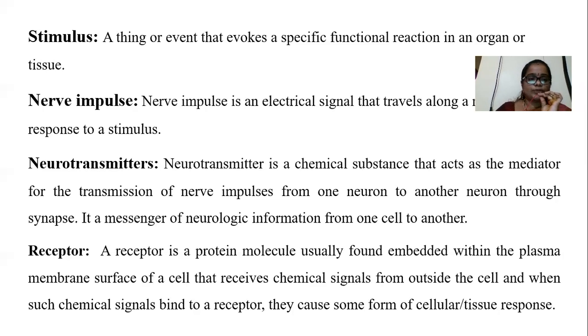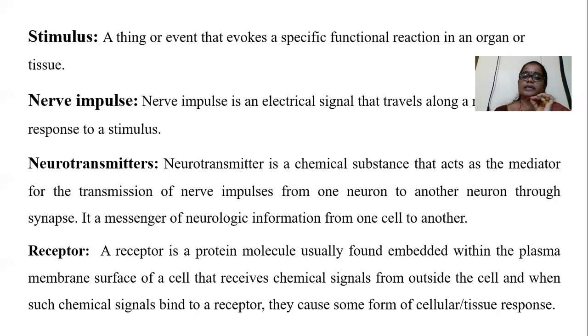Next, what is a neurotransmitter? A neurotransmitter is a chemical substance. It acts as a mediator for the transmission of nerve impulses from one neuron to another neuron through a synapse. It acts as a messenger, allowing neurological information to pass from one neuron to another.